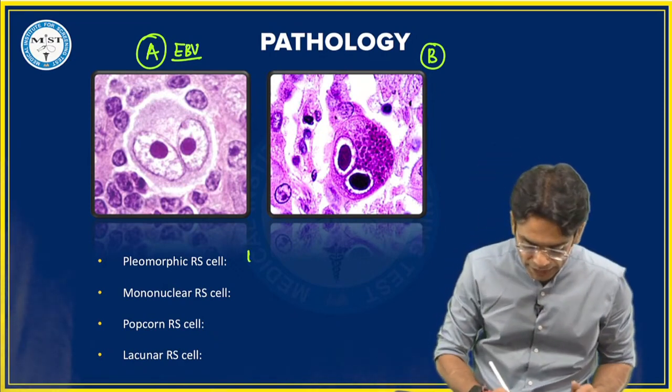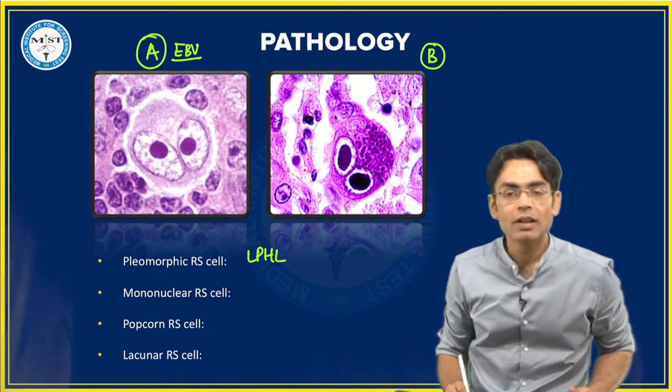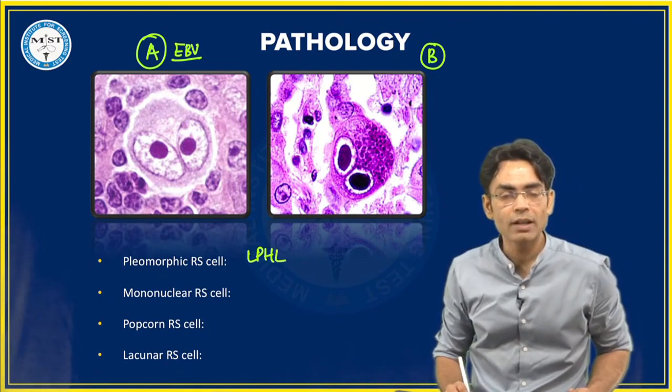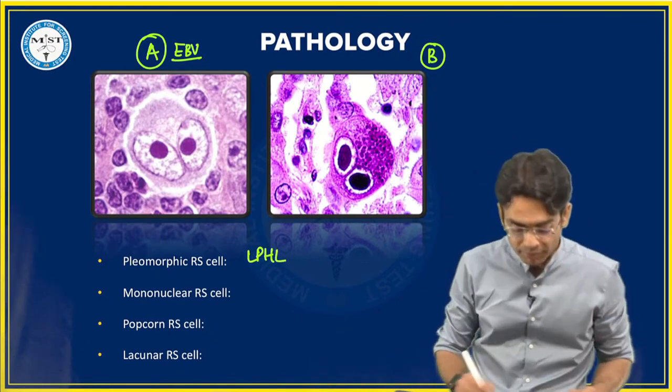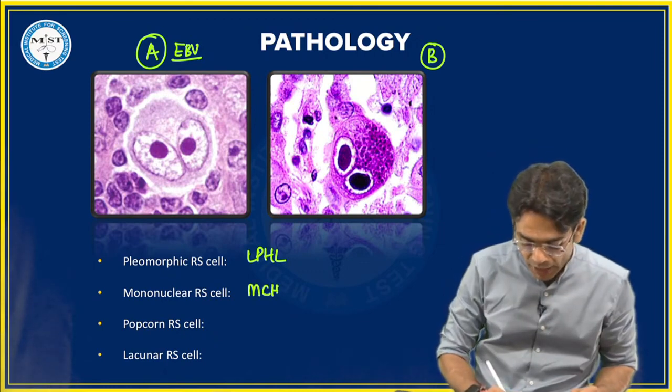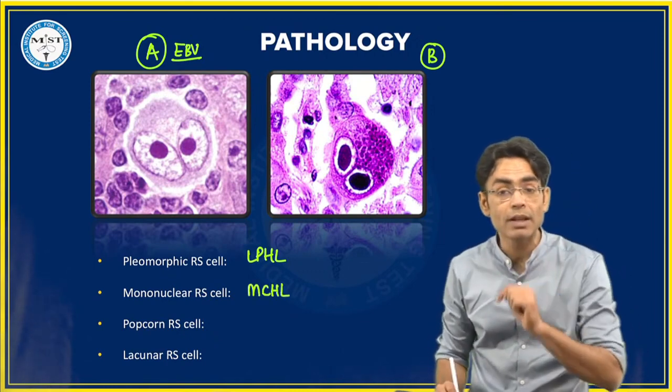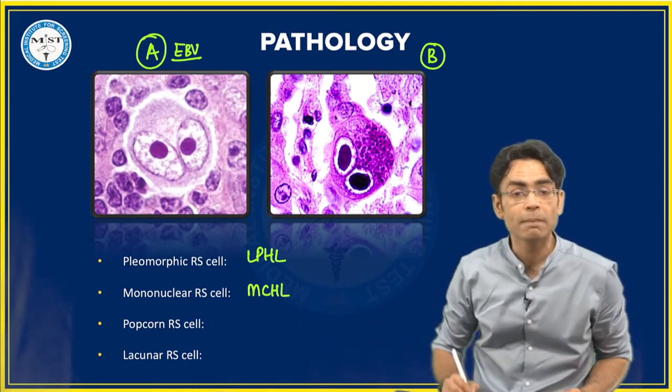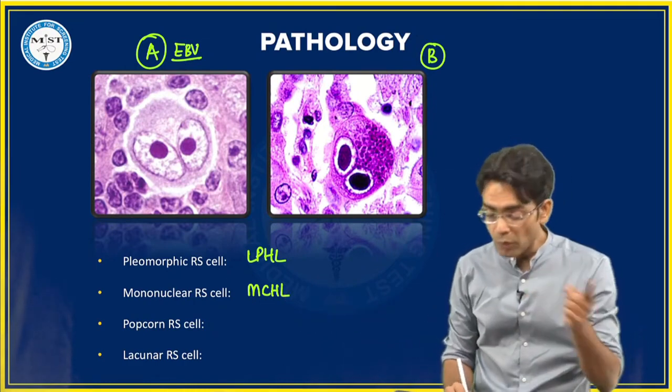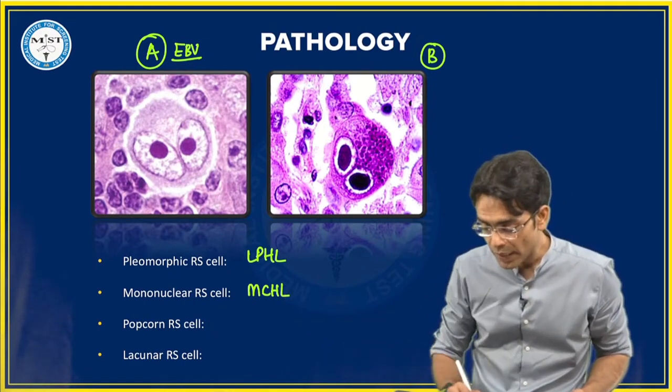Yes, very good beta. LPHL, lymphocyte-poor Hodgkin's lymphoma, mononuclear, M for mixed cellularity Hodgkin's lymphoma. M for M, इंडिया में सबसे ज्यादा इंडिया में होता है. Popcorn, again P for P, you can match. Yes, very good beta.